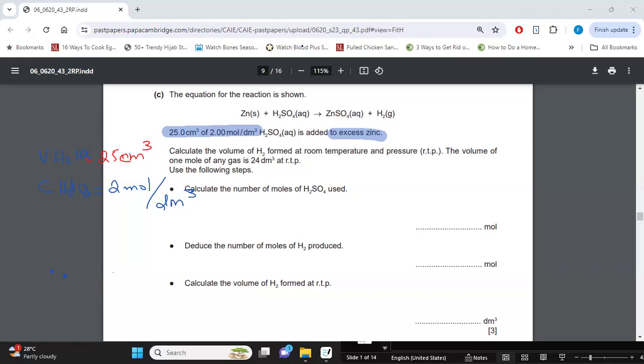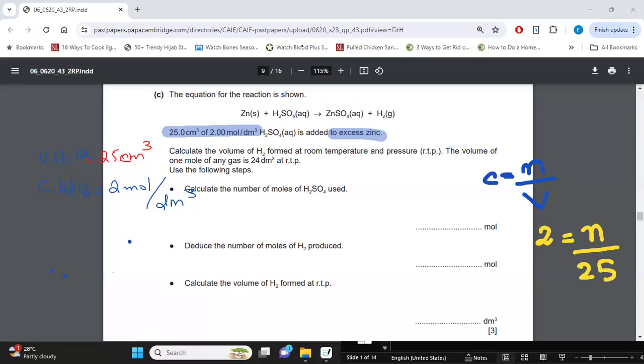It's in excess. Then they're saying calculate the volume of hydrogen formed at room temperature and pressure. Okay, let's go ahead. They're saying calculate the number of moles of sulfuric acid. First thing you guys are going to do, oh, sulfuric acid is a liquid. What was the formula that my teacher taught me? Yes, concentration is equal to moles over volume. So this is the formula you're going to use. The concentration provided to you is 2 mole per dm cube. We do not know the moles of the acid. The volume given to you is 25.